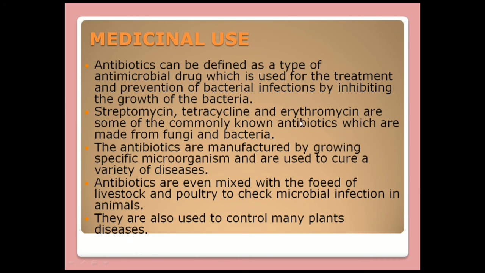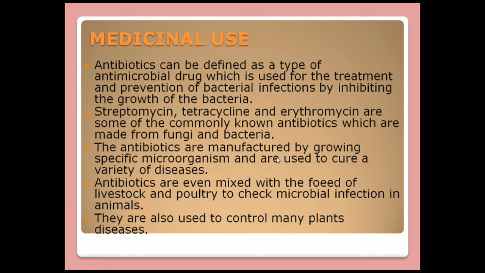Streptomycin, tetracycline and erythromycin are some of the commonly known antibiotics which are made from fungi and bacteria. So fungi and bacteria are being used for making streptomycin, tetracycline and erythromycin. These are only a few commonly known antibiotics. There are many more antibiotics consumed as medicine as prescribed by the doctor or physician. This way the microorganisms are being used for making antibiotics.